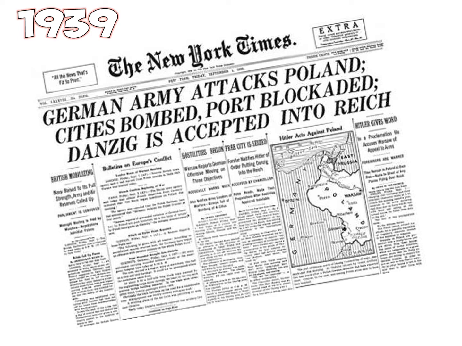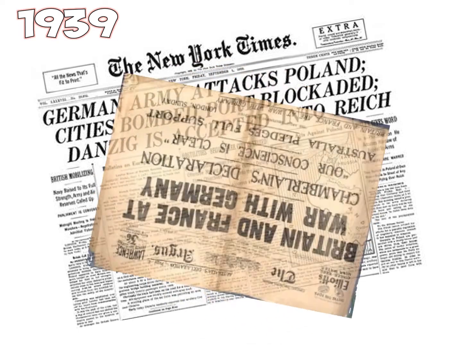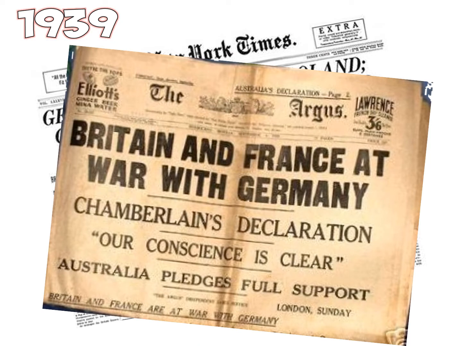Because these leaders, when they came together at the Munich conference, they said, you annexed all this land, you can annex the Sudetenlands, and then that's it. You can't do anything else. Germany said, haha, yeah, right. And the next thing they did was invade Poland. By invading Poland, they went against the ruling of Britain and France. Now they're at direct war against Britain and France. Okay?